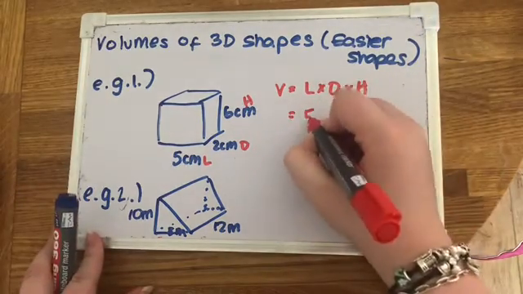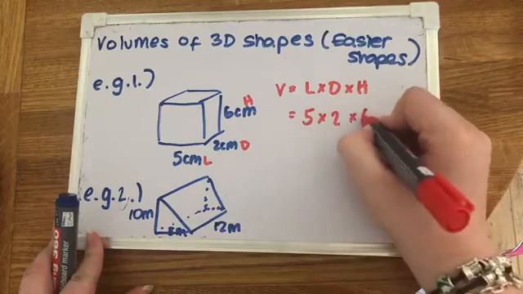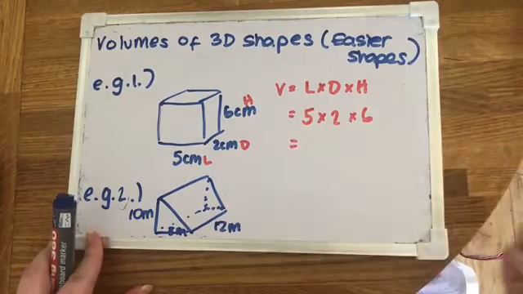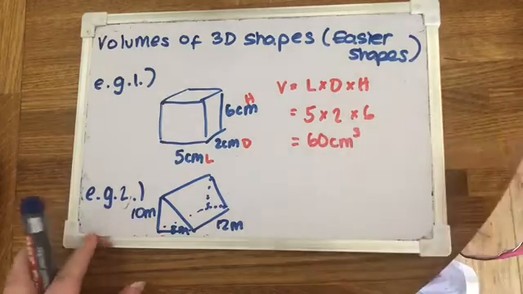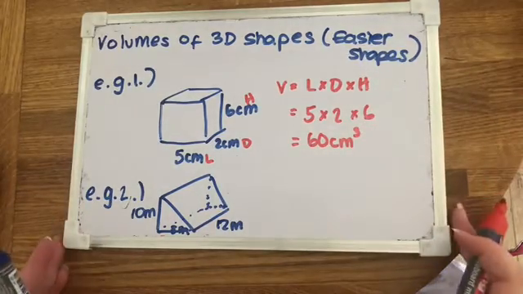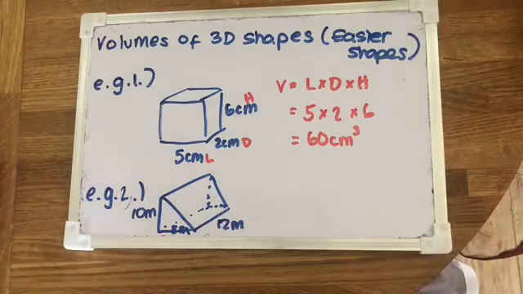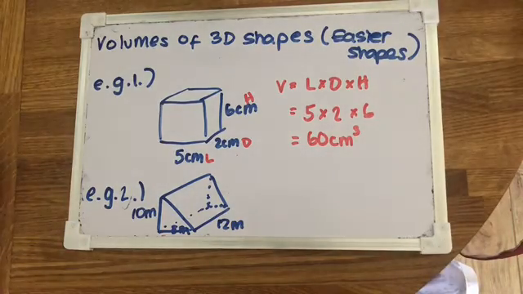So we do 5 multiplied by 2 multiplied by 6, okay, which gives us 60. Now these units will have cubed because we've multiplied 3 lengths together. Okay, and it's as easy as that.